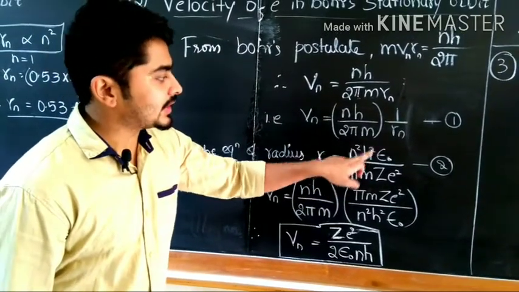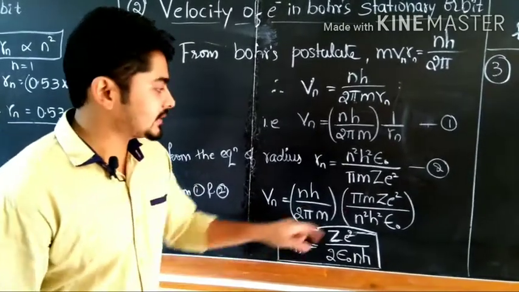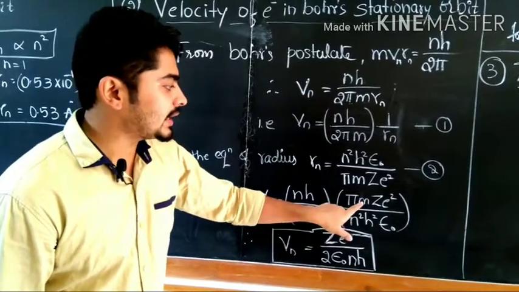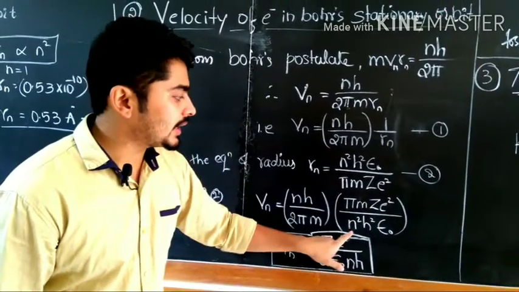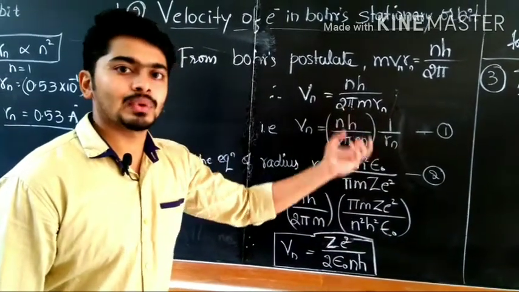Rn is n square h square epsilon naught divided by pi m z square. The reciprocal of Rn is pi m, the denominator comes up to the numerator. So pi m z square divided by n square h square epsilon naught, because we need the value of the reciprocal of Rn.